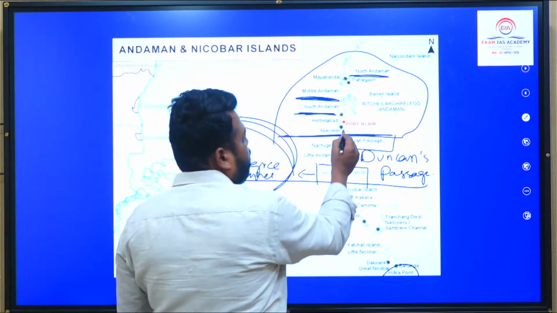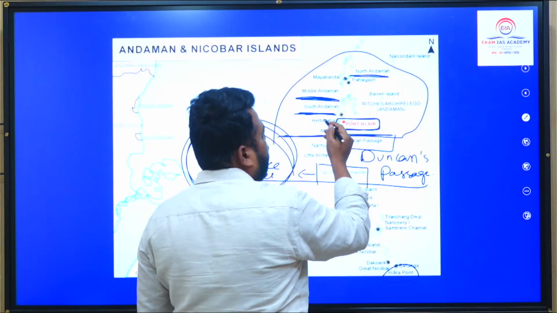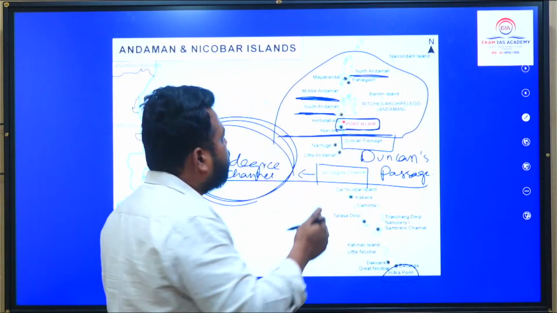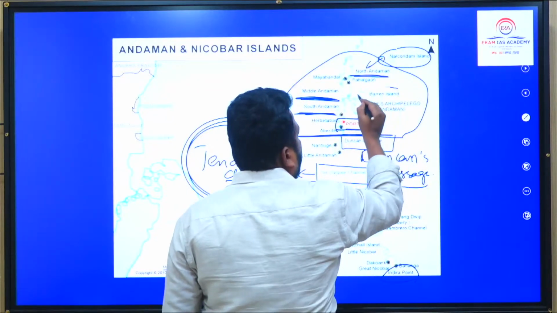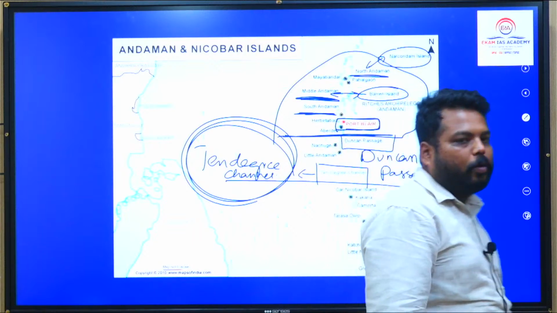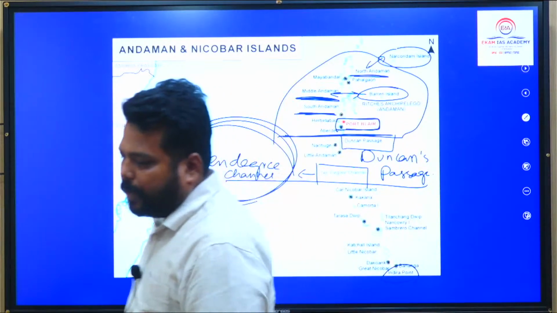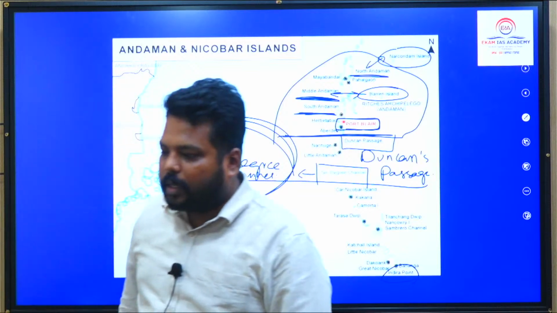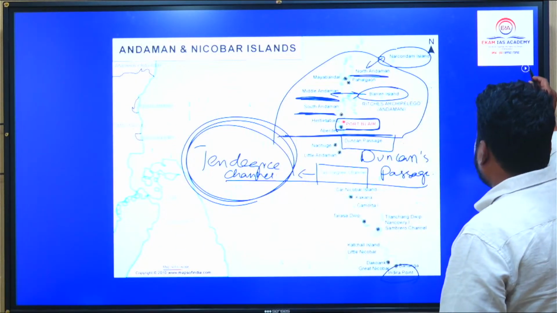And Port Blair, which is the capital of Andaman, it is located to the south of Andaman. And along this Andaman, we have two volcanic islands. One is Narcondam, attached with North Andaman, Barren Island, attached with Middle Andaman. You remember these particular two volcanic island locations also. These volcanic island locations are also very, very important. Chances are very great that questions would be coming from this particular volcanic group of islands.